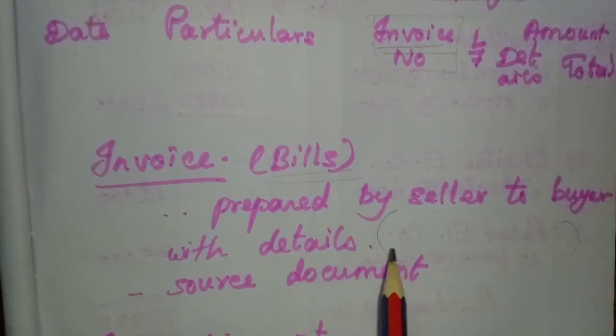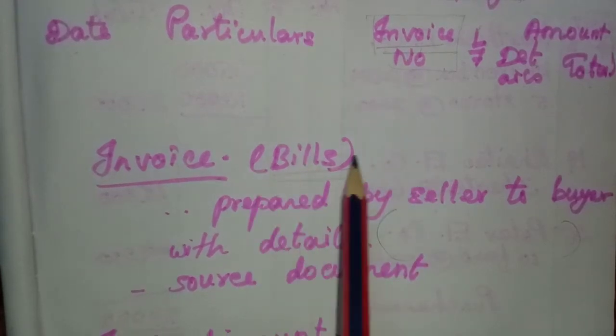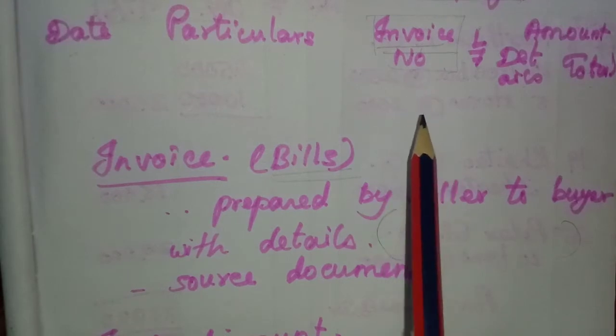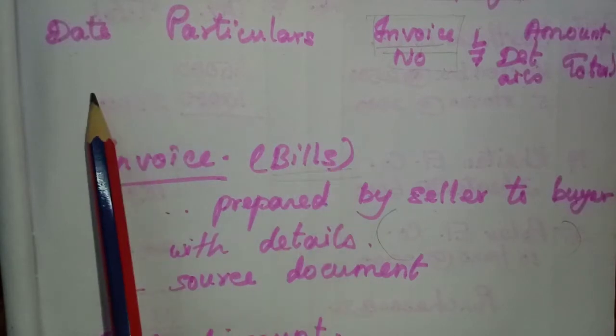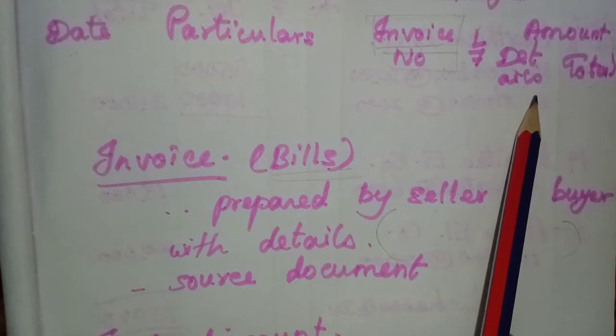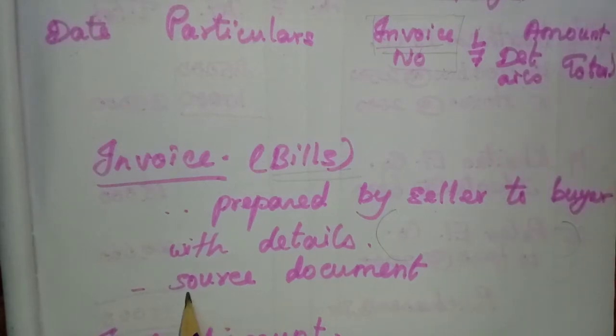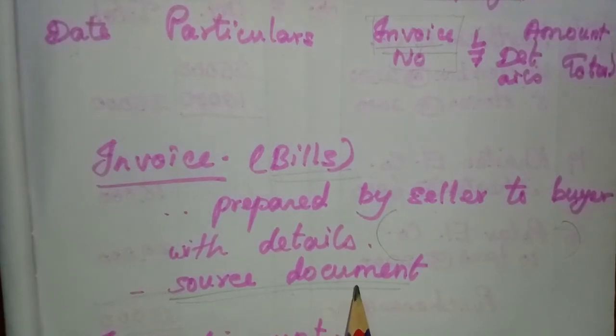Okay, so at the time of purchasing, when we enter in the purchases book, this invoice number should be written, because based on this invoice only we enter all the details. Okay, the date, then particulars, then details, total. So the invoice or the bill is the source document for preparing the purchases book. And the sales book also, when the seller enters in the sales book, the buyer will enter in the purchases book.